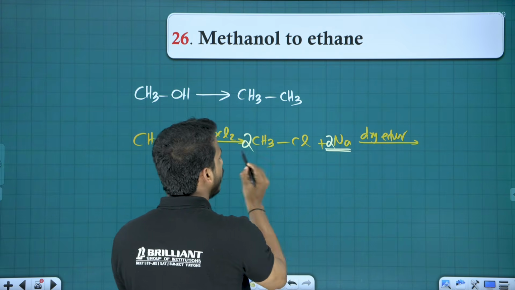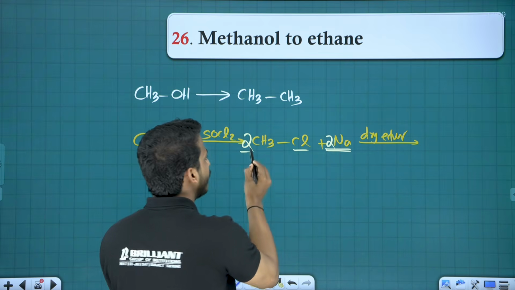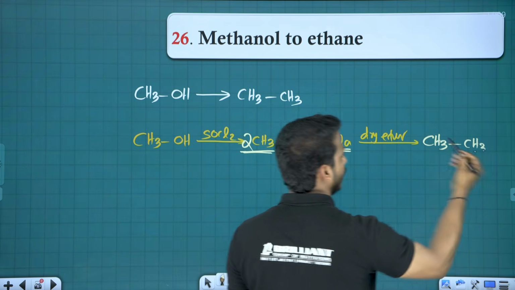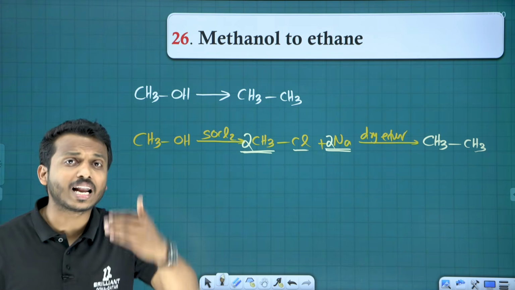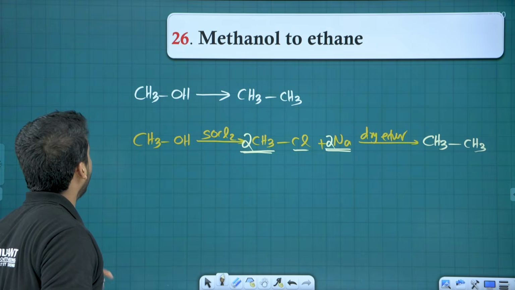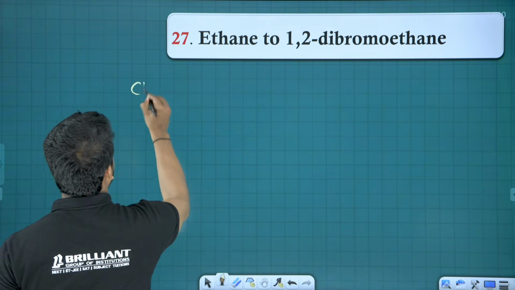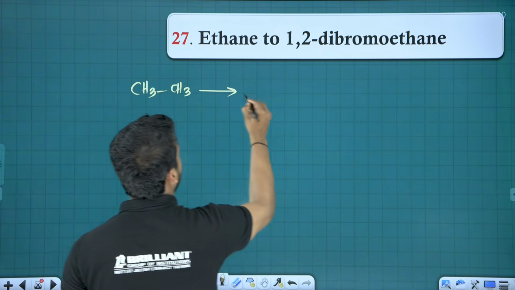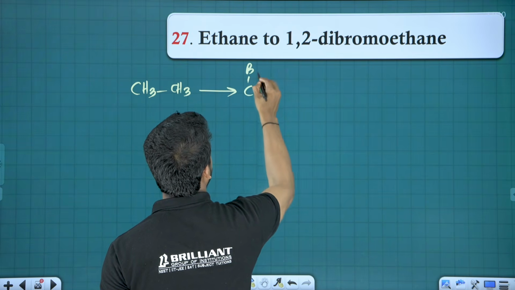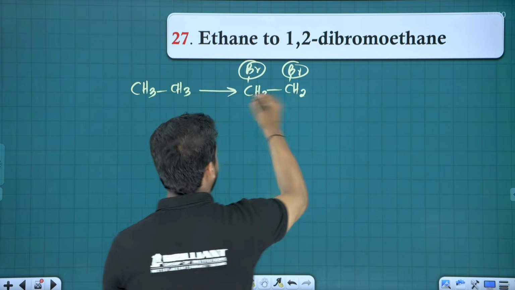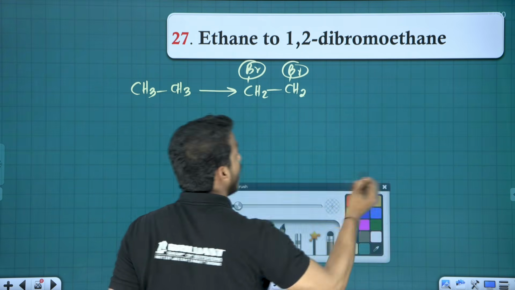The 2 sodium take this 2 chlorine out and the 2 CH3 will join, you get CH3 single bond CH3. So from a haloalkane, if you want to double the carbon, it will be Wurtz reaction. Next one, convert the compound ethane to 1,2-dibromoethane. You know vicinal dihalide. What is vicinal? If the 2 halogens are on adjacent carbon, it is called vicinal dihalide.